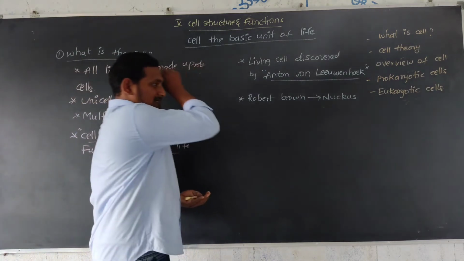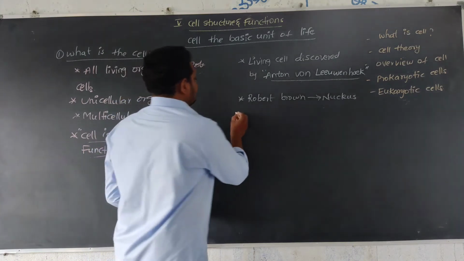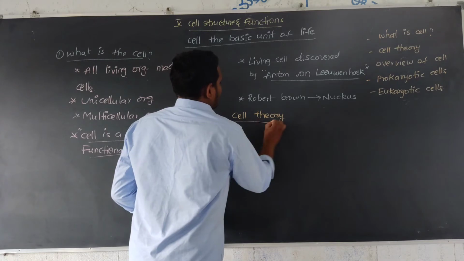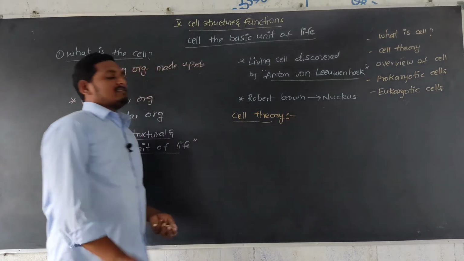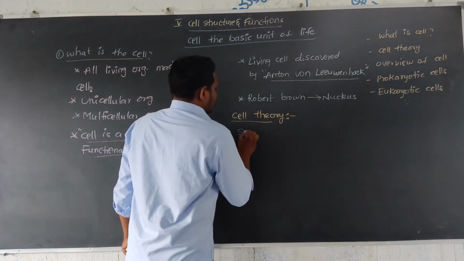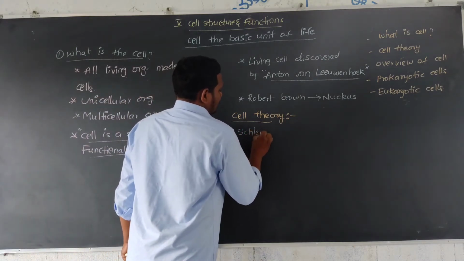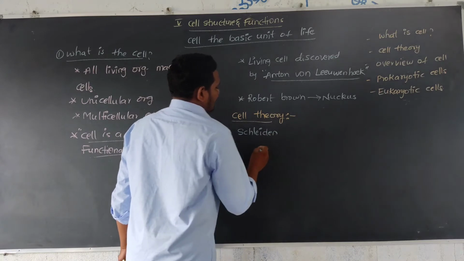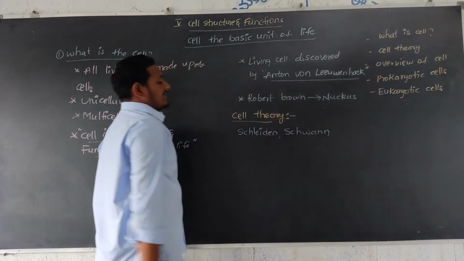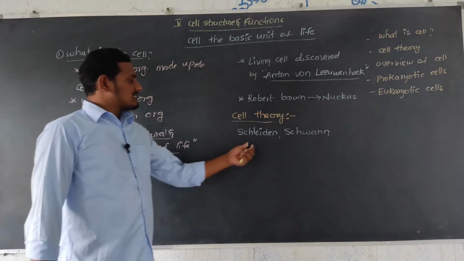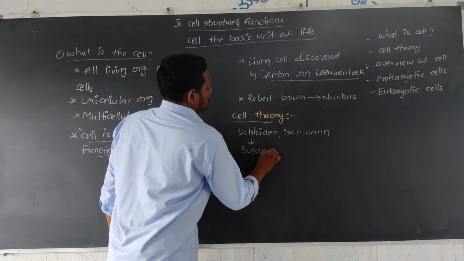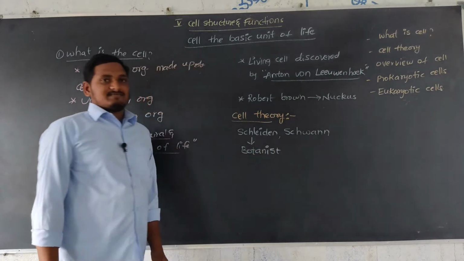Next, cell theory. This cell theory was proposed by two scientists, Schleiden and Schwann. Schleiden is a botanist who observed plant cells.